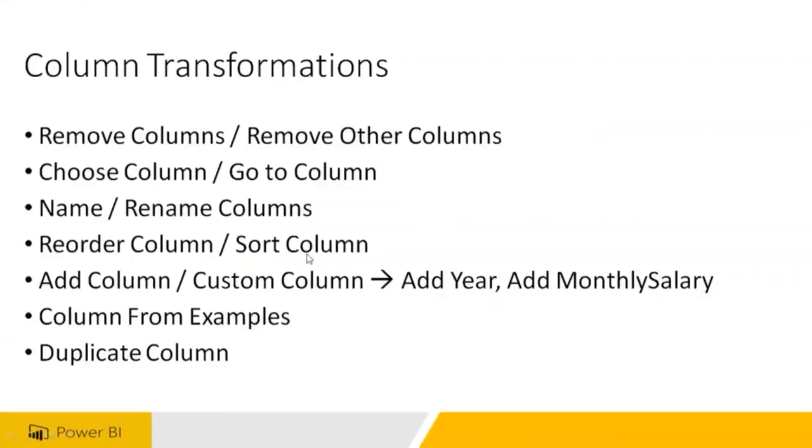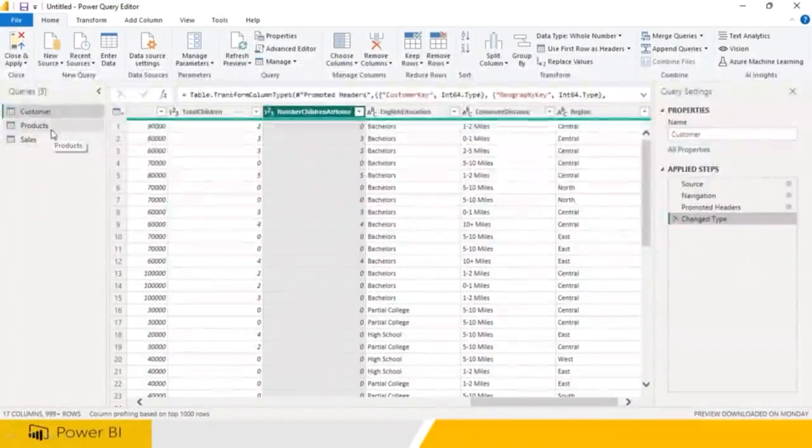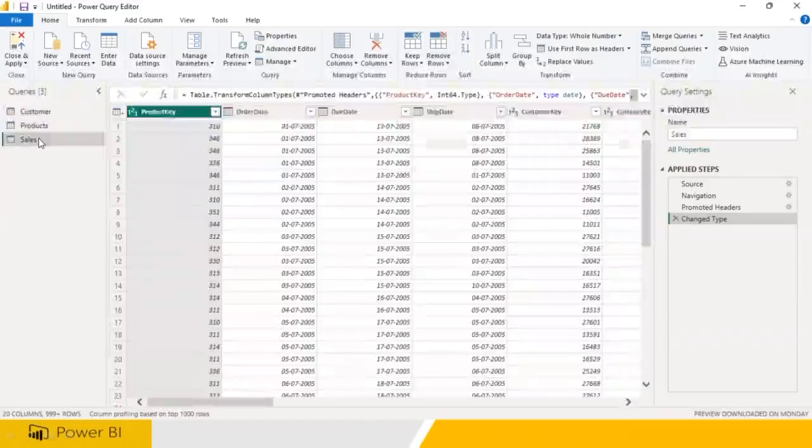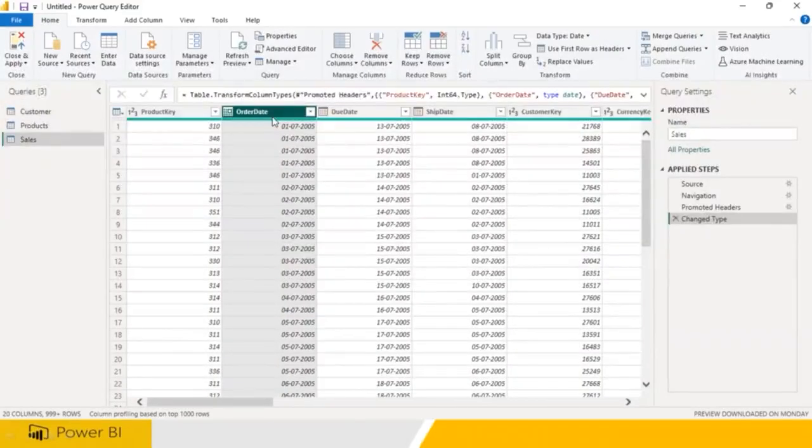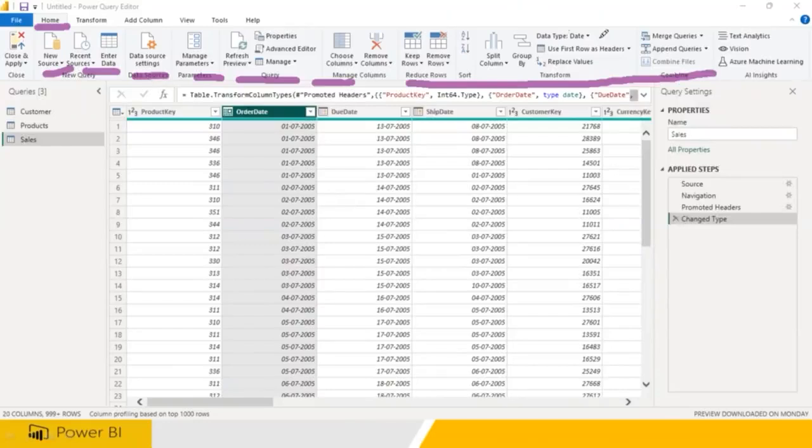Now, reorder sorting, add column, custom column. For example, I wanted to go to the sales table. I wanted to get only the year number, not the complete date. So how do you get the year number? First you have to verify. Is there any option in this? You have to verify all of them. I don't think so, but you have some options.